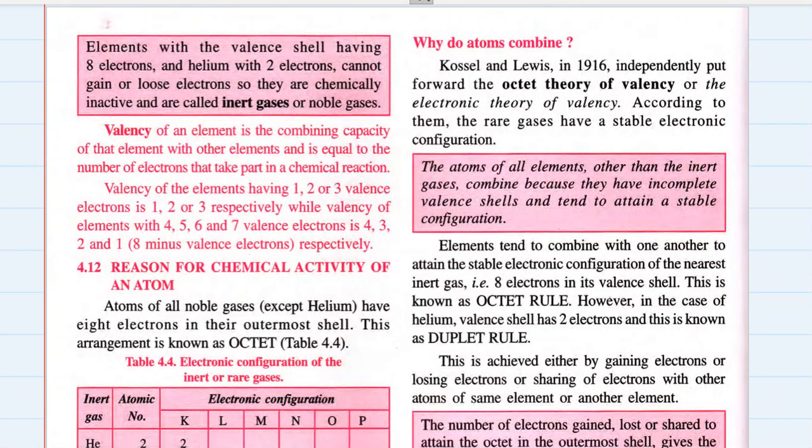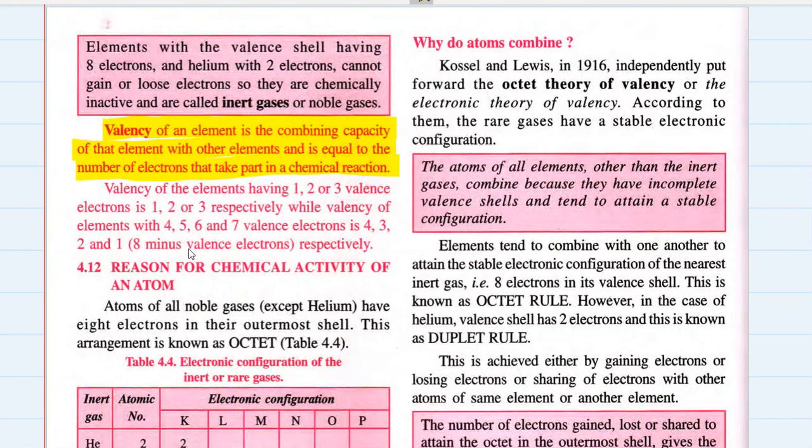The next topic is what is valency. Valency of an element is the combining capacity of that element with other elements, and it is equal to the number of electrons that take part in the chemical reaction. In layman's terms, valency is the number of electrons an atom loses or gains to complete its outermost shell and to achieve stable electronic configuration. That is valency.